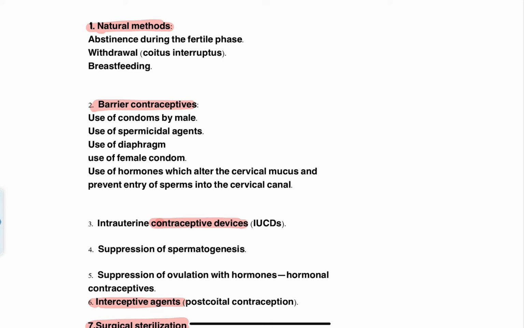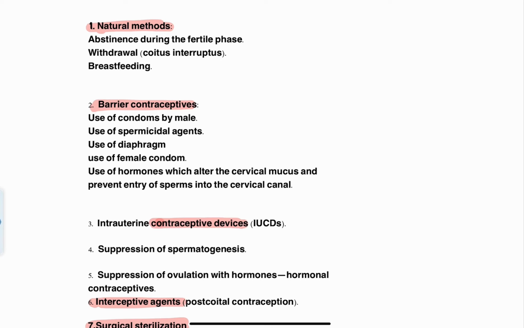You are going to ask the couple to refrain from any coitus or intercourse during the fertile phase of the menstrual cycle. The couple should abstain from intercourse. In layman's terms, you're going to ask the couple, please don't have any coitus during the fertile phase of the menstrual cycle. If you avoid coitus during the fertile phase, then the chances of conception are going to decrease.